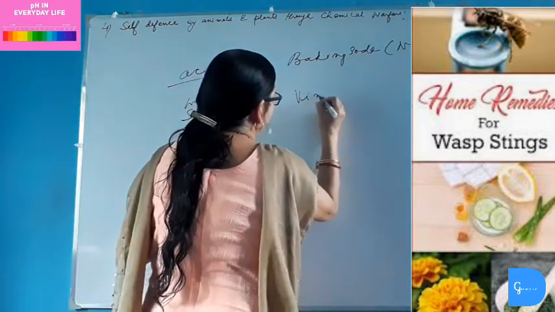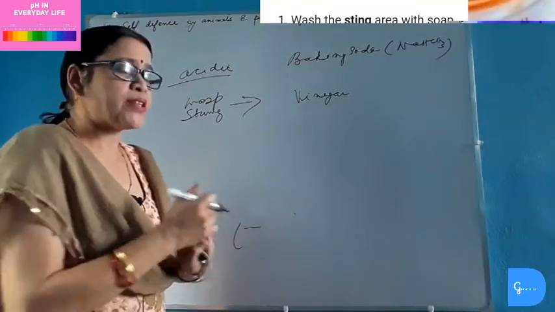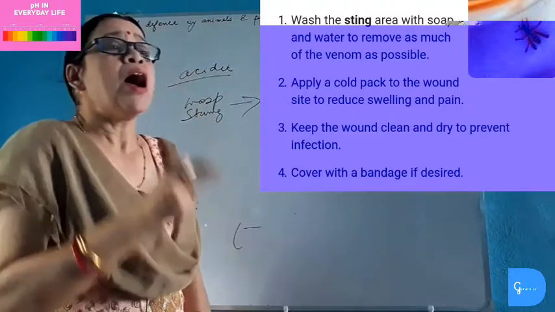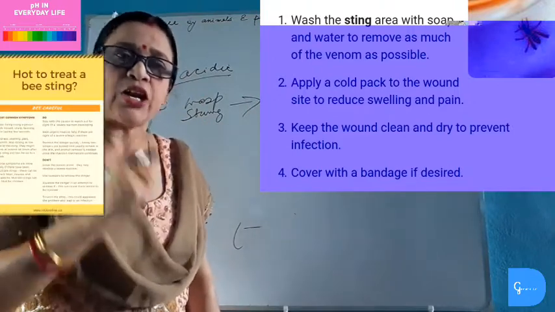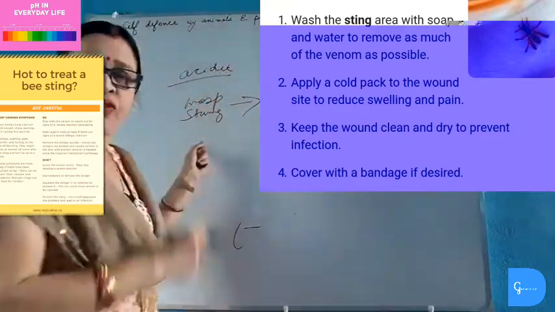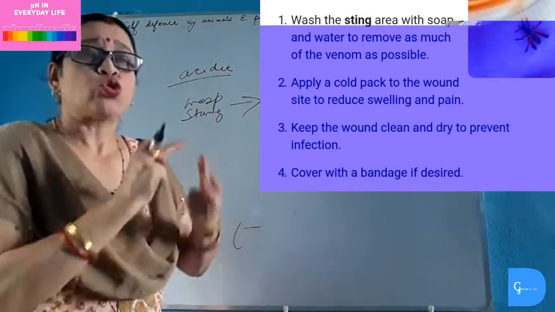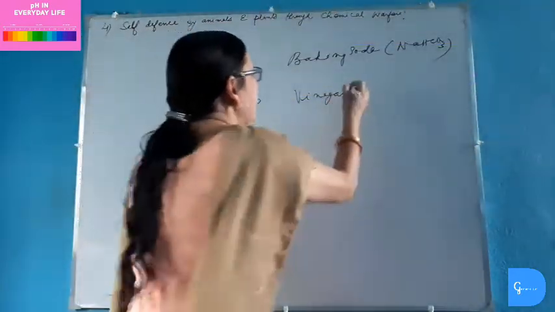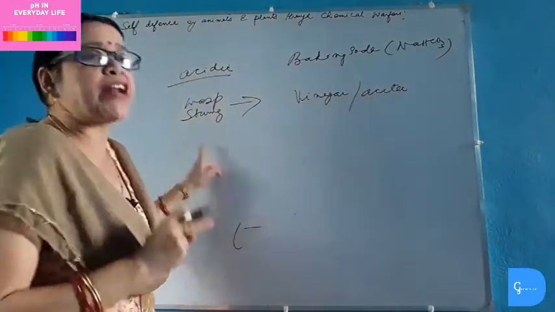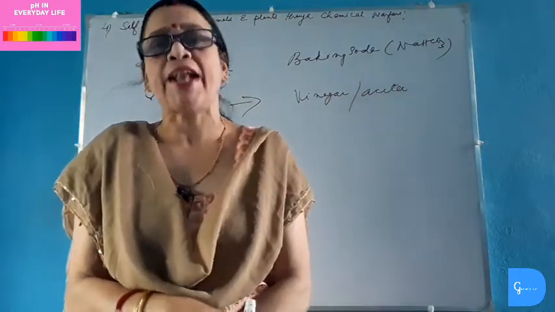Thus, we must be very clear that when a person is stung by a honeybee, then we must apply baking soda because the honeybee sting contains acidic liquid. So we must apply baking soda on the stung area. Whereas when a person is stung by a wasp, then the wasp injects alkaline liquid. So we must apply vinegar or acetic acid in the stung area caused by the wasp to get relief from the burning pain and irritation. Plants are not better than animals.